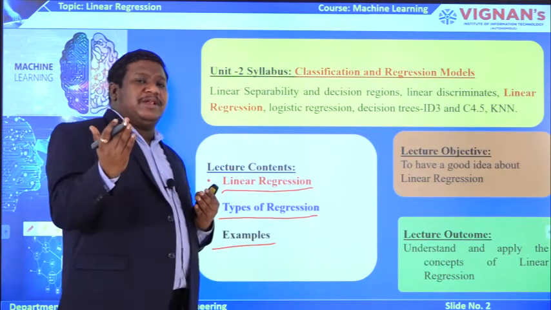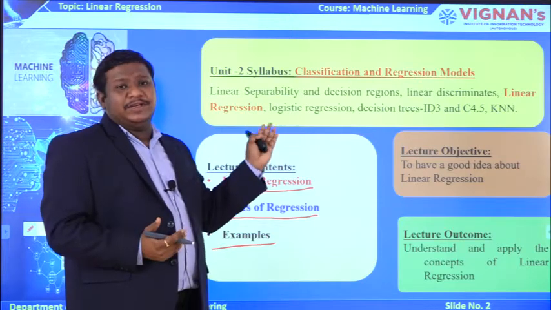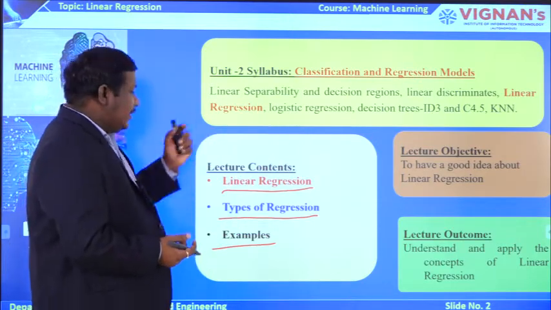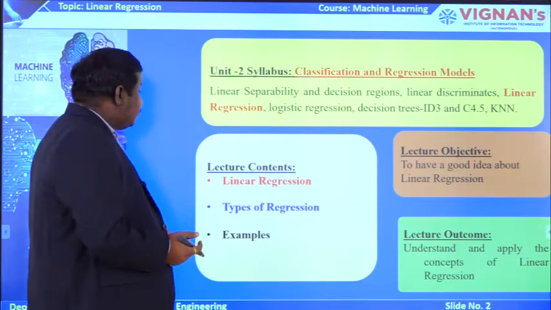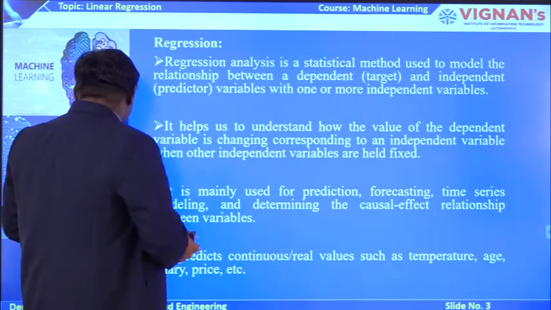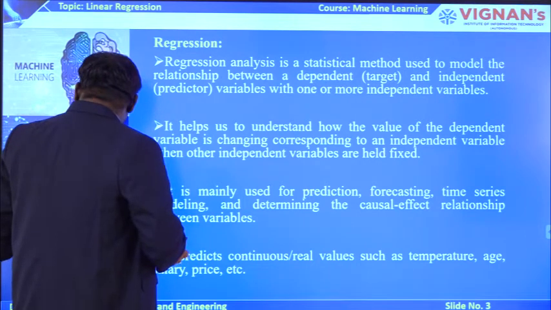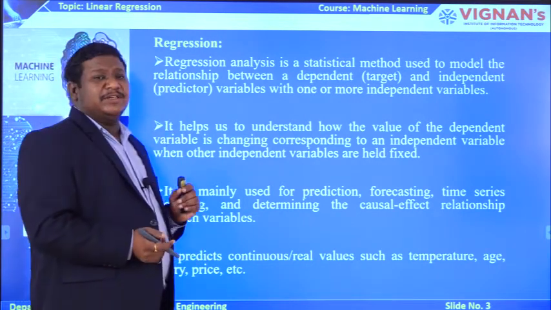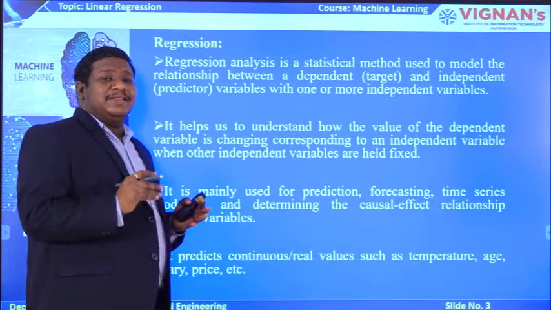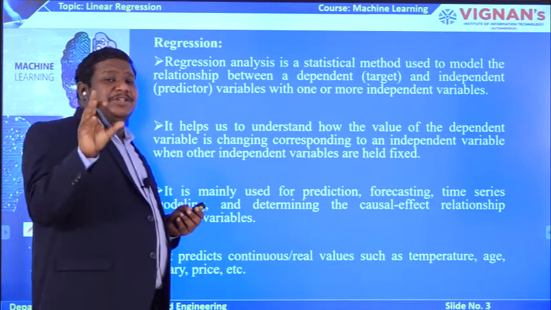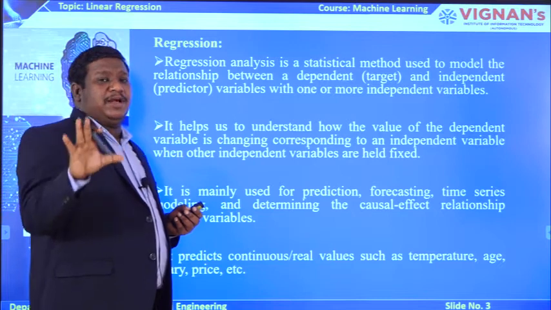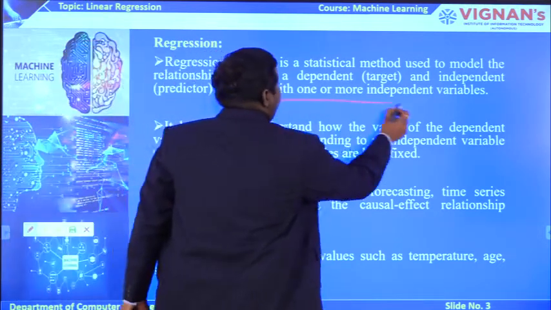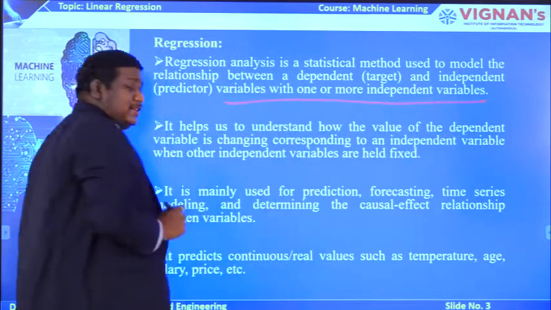So when prediction comes, automatically we go for the regression models. In the regression models, today we are going to see the linear regression model. Before going to linear regression, for our better understanding, see what regression is. I told you just now, basically regression will give you the relationship between a dependent variable and one or more independent variables. So that is the condition here.